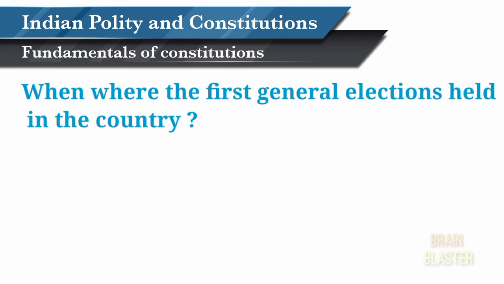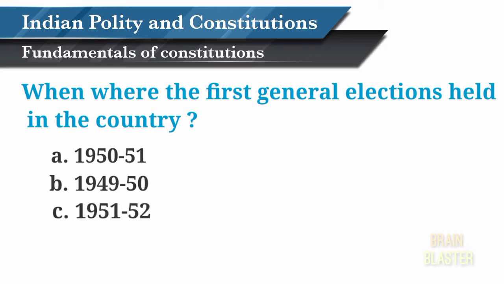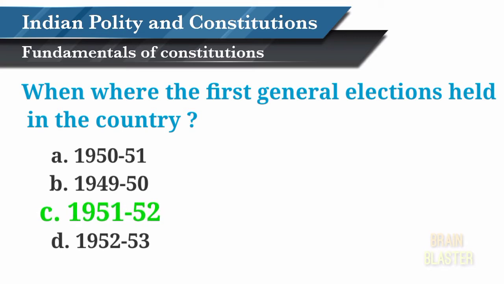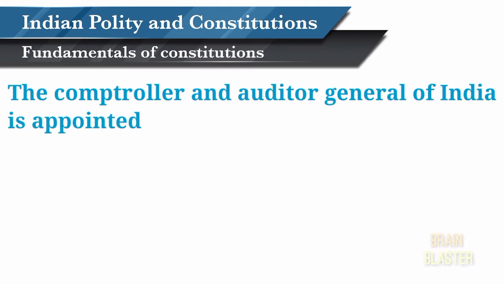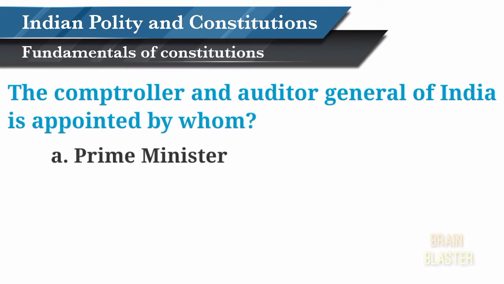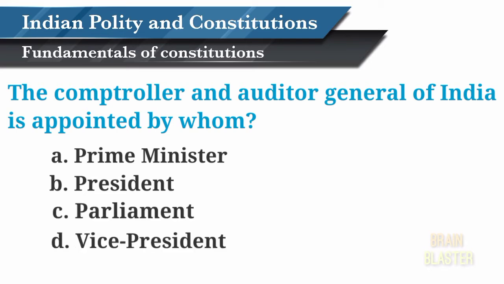When were the first general elections held in the country? 1950 to 51, 1949 to 50, 1951 to 52, 1952 to 53. The correct answer is 1951 to 52. The Comptroller and Auditor General of India is appointed by whom? Prime Minister, President, Parliament, or Vice President? Answer: President.